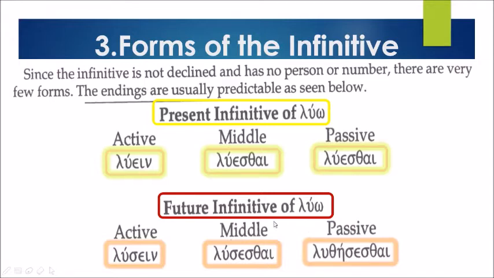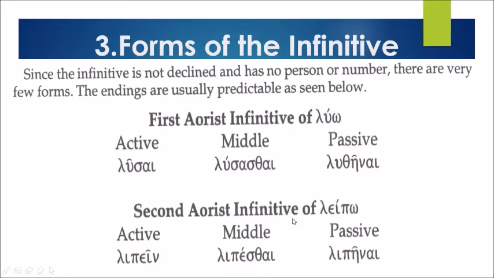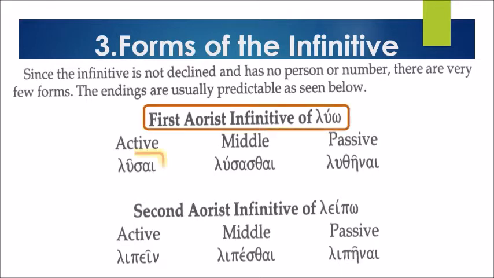Let's proceed to the first aorist infinitive of luo. In the first aorist, it becomes lusai. So we have the ai ending. Of course, in the aorist, we do not add the augment in the case of infinitives. The middle is lusasthai. And the passive is luthēnai. So let's read the first aorist infinitives of luo: lusai, lusasthai, and luthēnai.